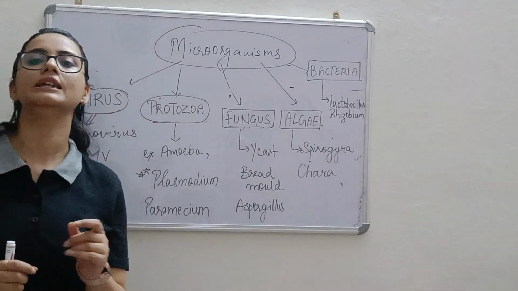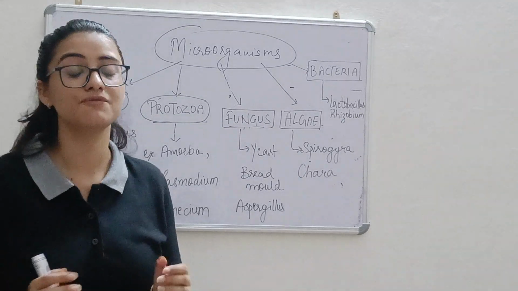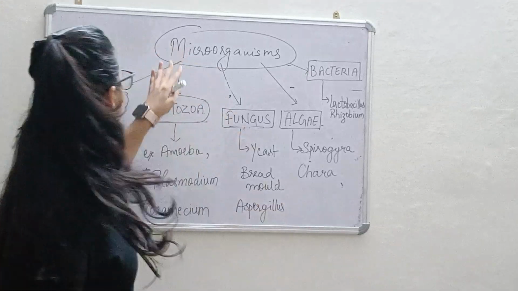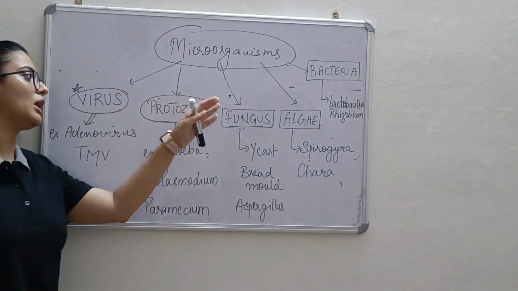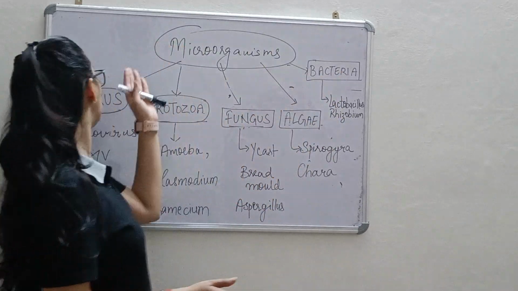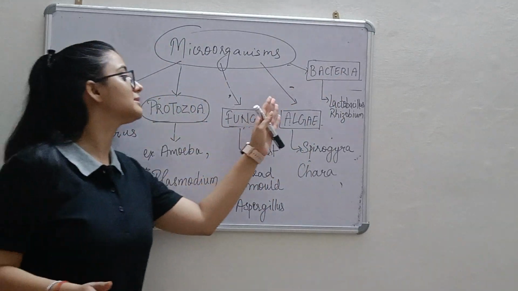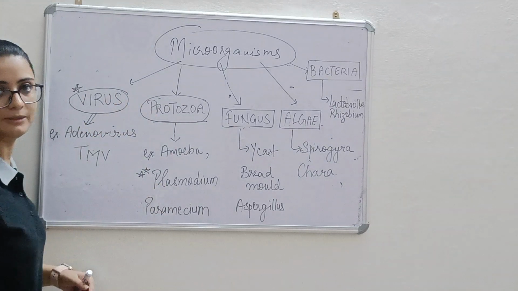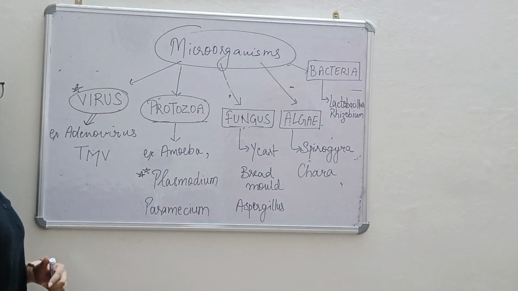तो हमने वीडियो स्टार्ट की थी माइक्रो ऑर्गेनिज्म से. Microorganisms which cannot be seen with the naked eyes, they are microscopic. इसके हमने कुछ कैटेगरीज पढ़ी: प्रोटोजोआ, फंगस, एल्गे, बैक्टीरिया, वायरसेस. Protozoa, fungus, algae, bacteria are living, whereas viruses are non-living outside the living cell.